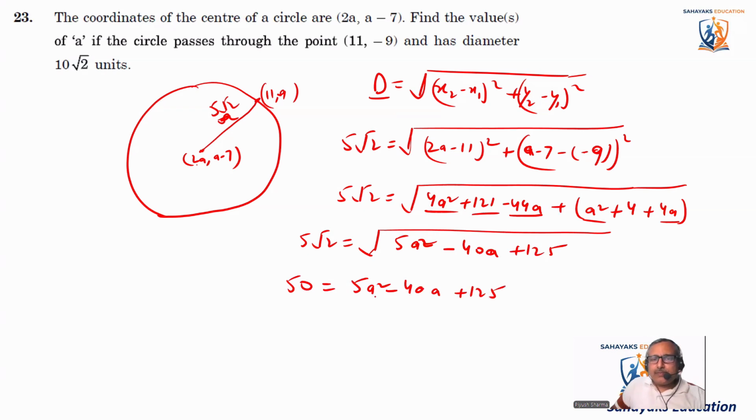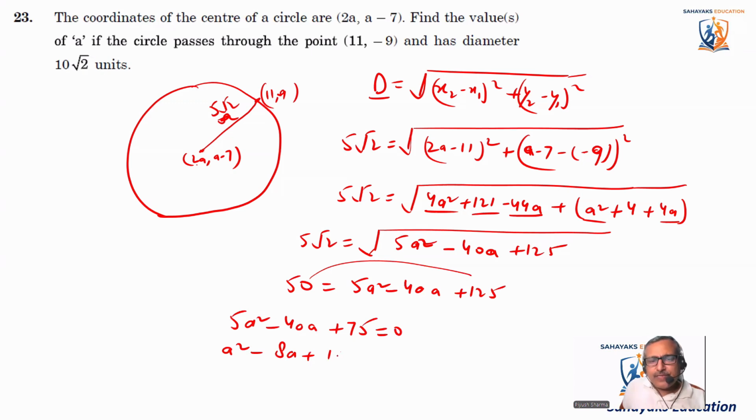Now let's make it a quadratic equation. We'll write it as 5a square minus 40a, and if I move 50 this side, it becomes minus, so basically plus 75 is equal to 0. This is the equation. Now we can divide the entire equation by 5. It becomes a square minus 8a plus 15 is equal to 0. Now let's factorize this. When you factorize, it becomes a square minus... 15 is 5 into 3.